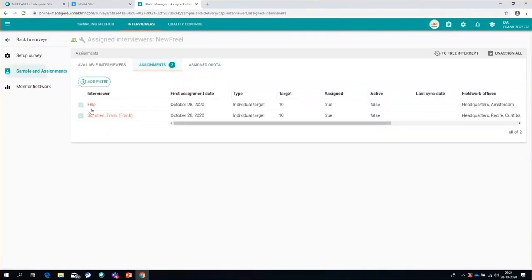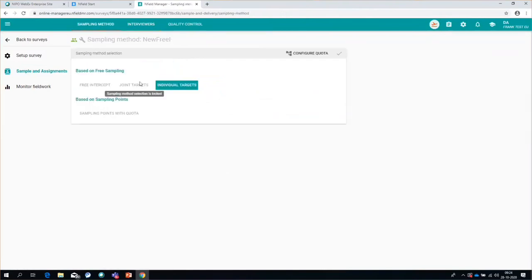And again, if I go to sample and assignments, sampling methods, I cannot change this because I have already created assignments from individual targets.